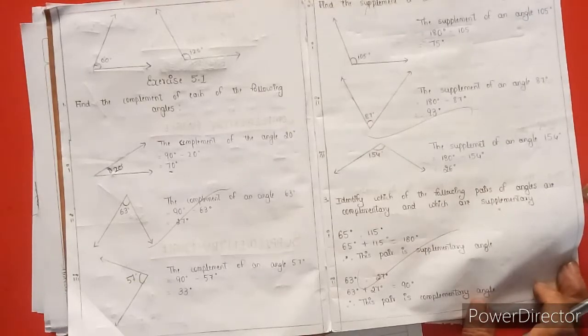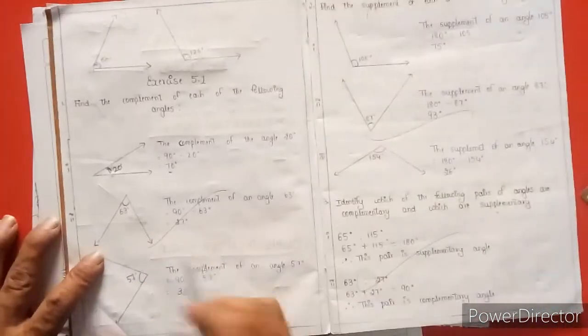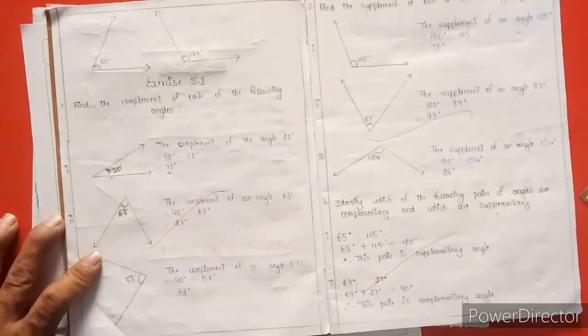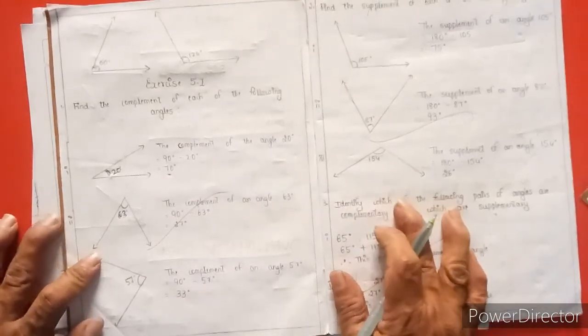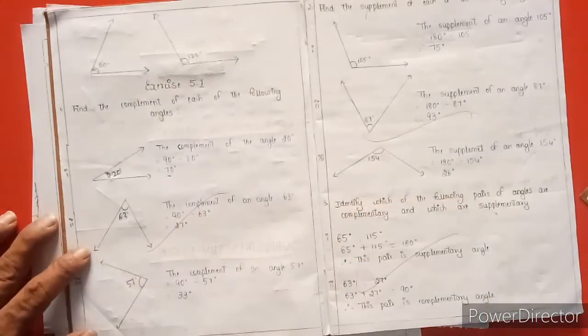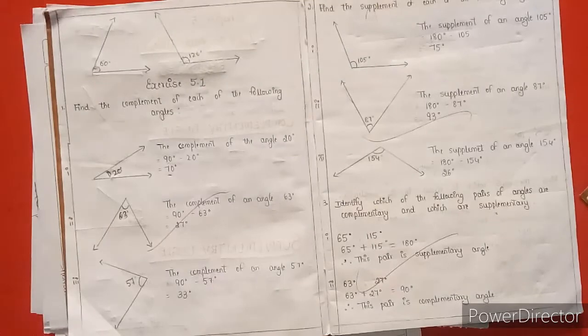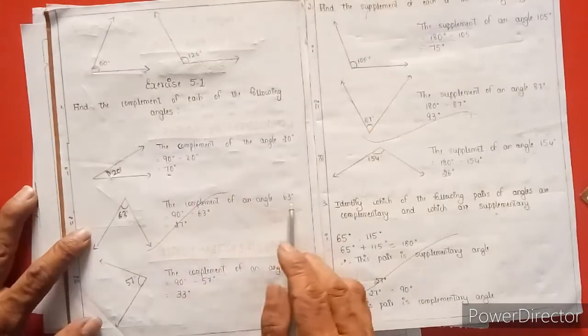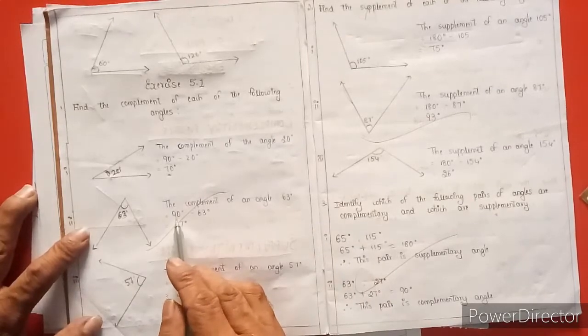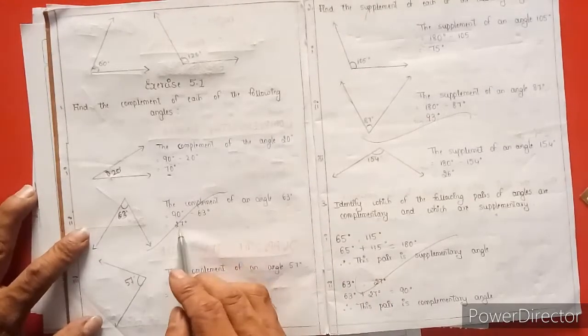Second one. The angle is given as 63 degrees. So the complement of an angle of 63 degrees is 90 minus 63, and the value comes to 27 degrees.